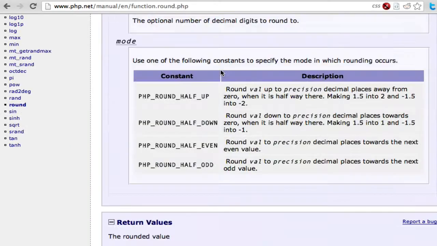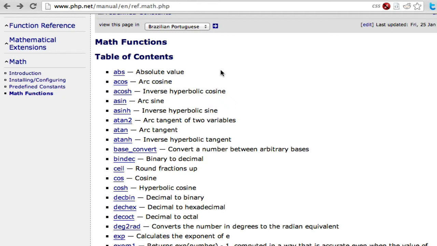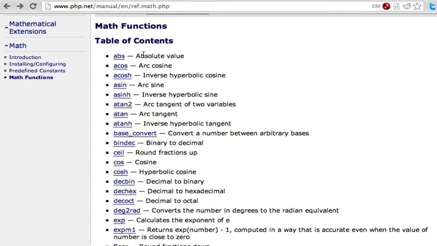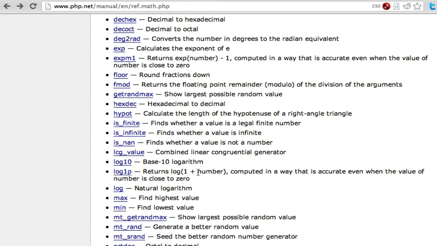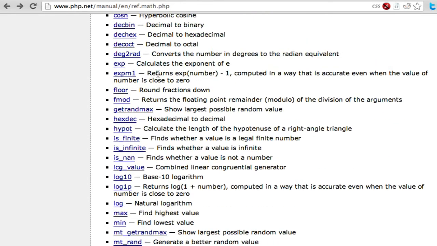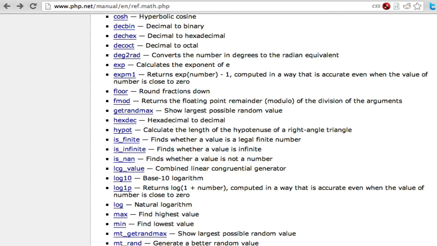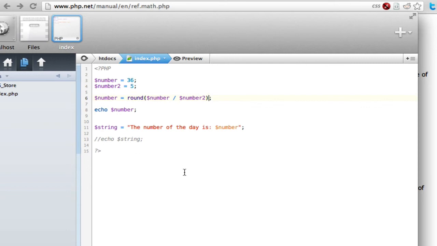So just from here, you can find pretty much, I mean, it doesn't just have math operators on here, it has every single operator within PHP. But you can see all these different things that you could use as a math operation. There's square root, lowest value. So that's another thing. I've taught myself PHP just by messing around reading online. And probably the number one way I have learned is by getting code from php.net and just trying it out in a text editor or on my local machine.